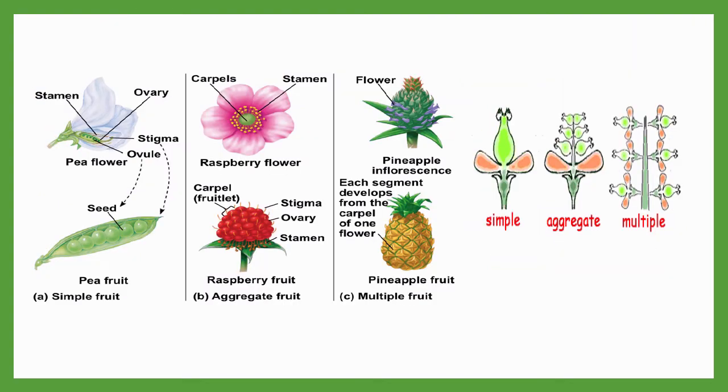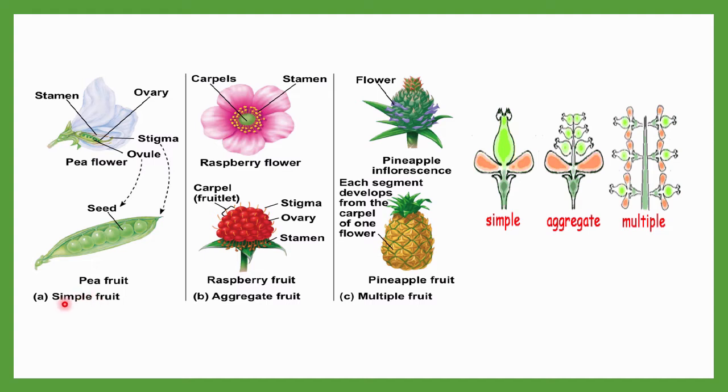Now let me discuss how many types of fruits are available. Mainly, fruits can be divided into three major types: simple fruits, aggregate fruits, and multiple fruits. Let me differentiate between them. First of all, what is a simple fruit? In a simple fruit, only one flower participates in the formation of the fruit. If only one flower participates in the formation of a fruit, then it is called a simple fruit.